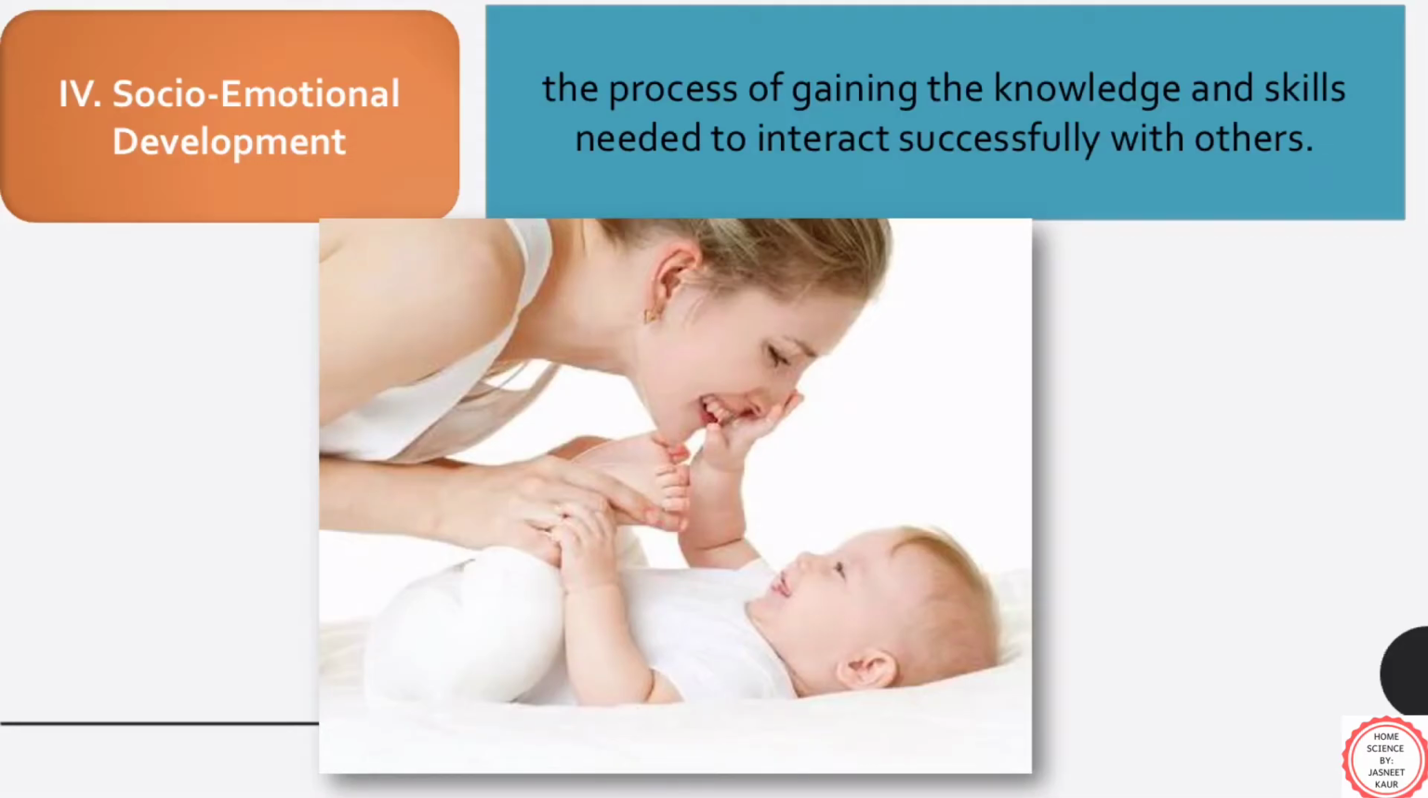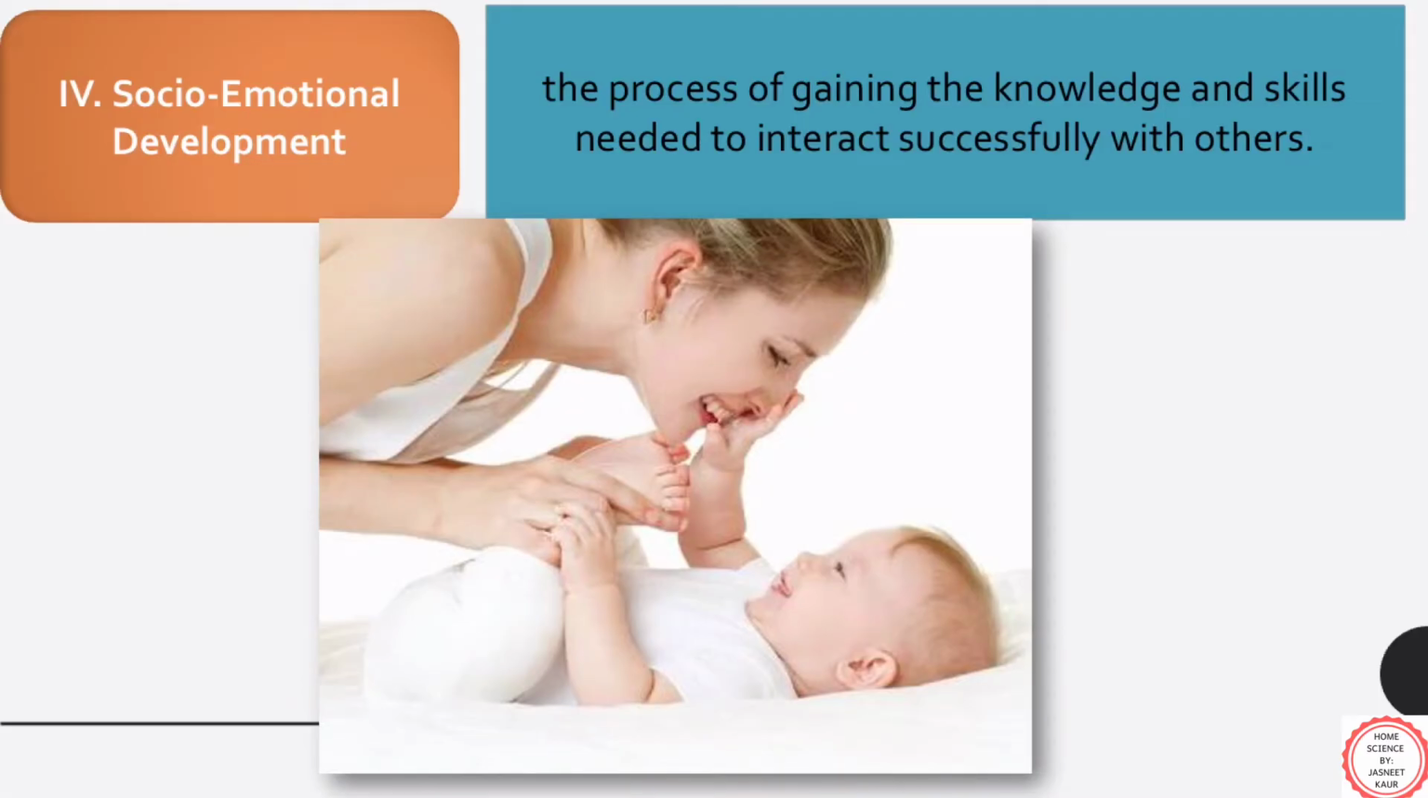Now let's continue. Moving on to the socio-emotional development. It is the process of gaining the knowledge and skills which are required to interact successfully with others. In the initial years of human life, for building strong relationships, it is necessary to have attachment with the primary caregiver. Primary caregiver is the one who is available to take care of the child all the time, or who is constantly taking care of the child 24/7.